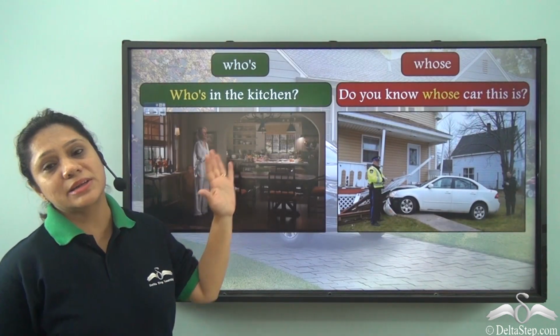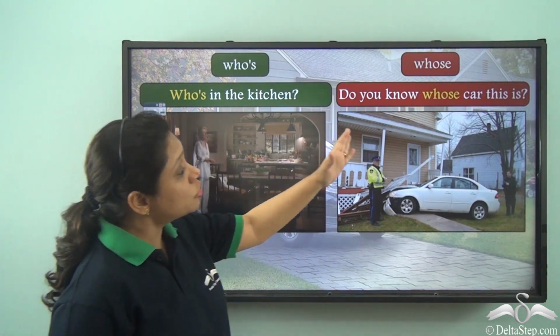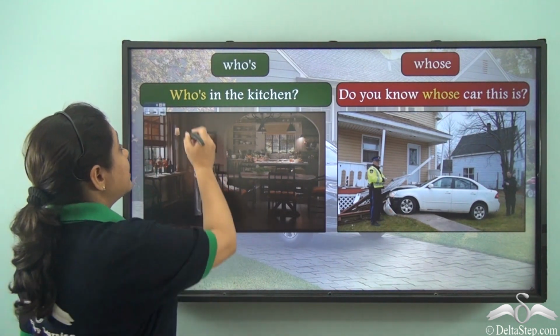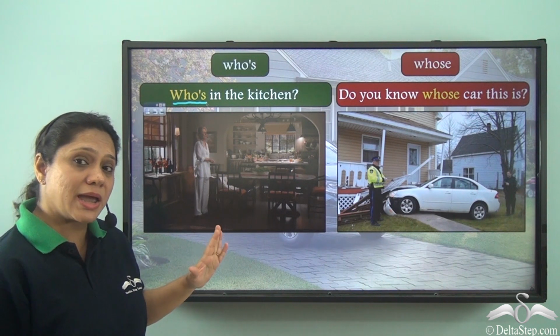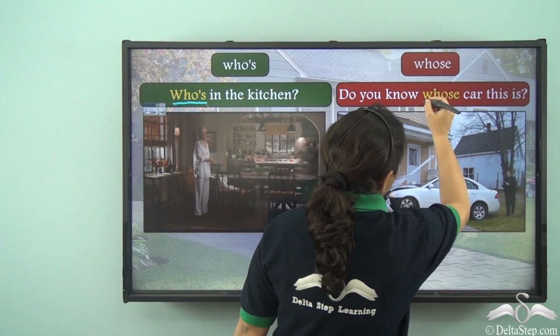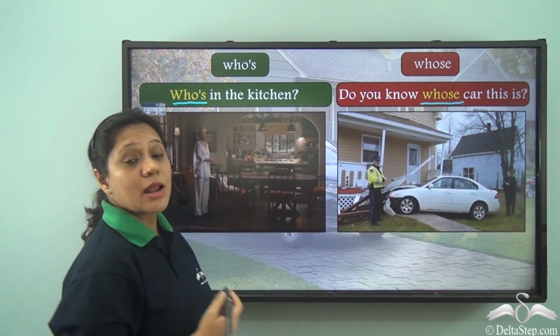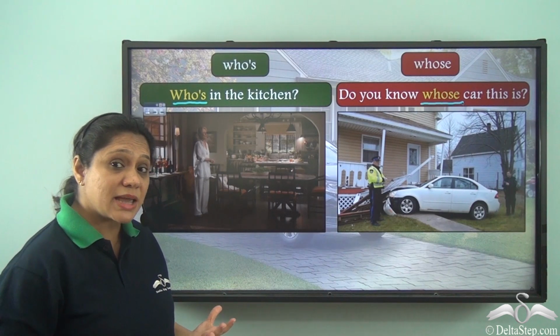Now let us read the sentences given here. Who's in the kitchen? Do you know whose car this is? Now out here in the first sentence we have used who apostrophe s and in the second sentence we have used whose. Now both the words sound the same, but are they the same?